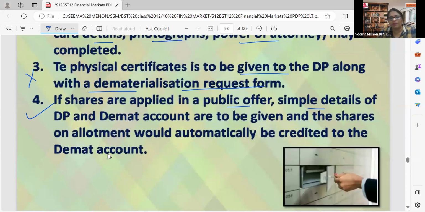And on allotment of the shares, we have to apply for the shares. That will be done with the help of the broker. That procedure only we are going to learn now. So once we apply, automatically that will be credited to the demat account, just like our cash account.